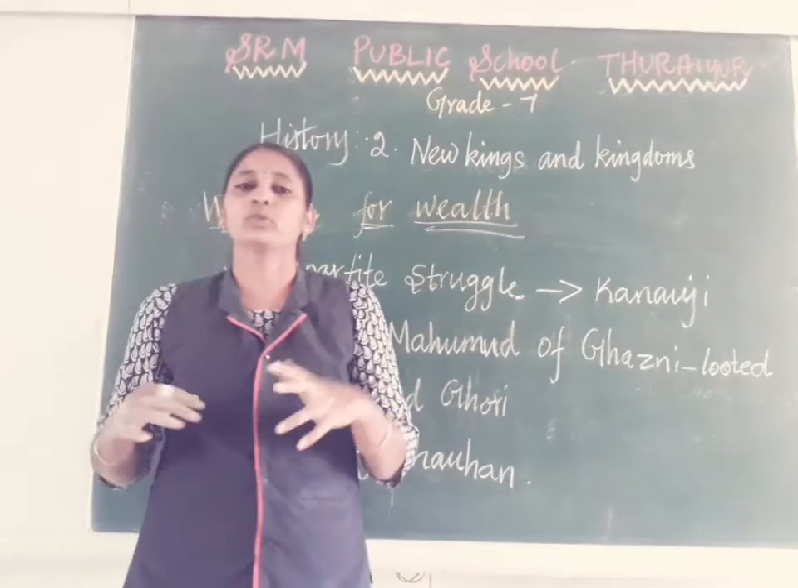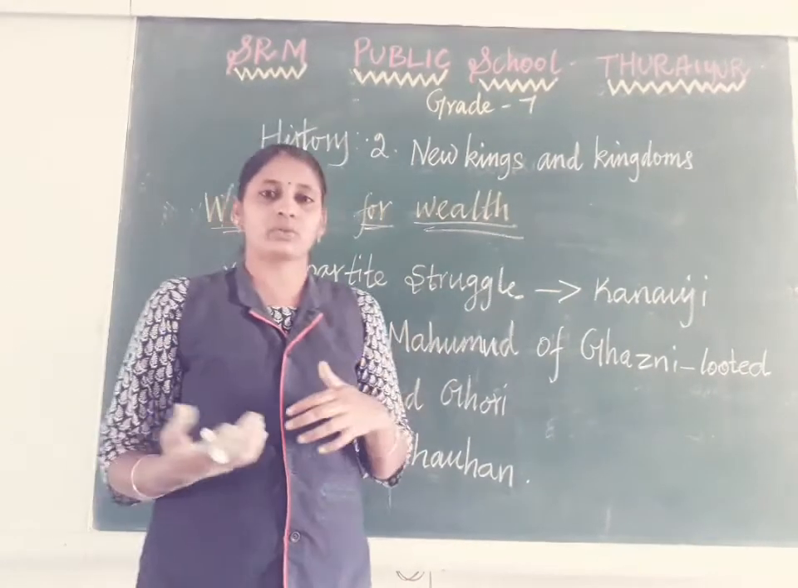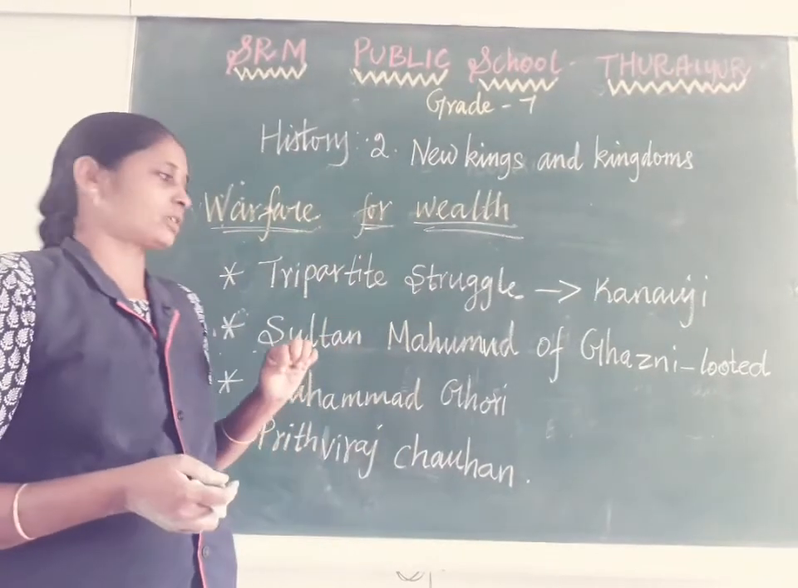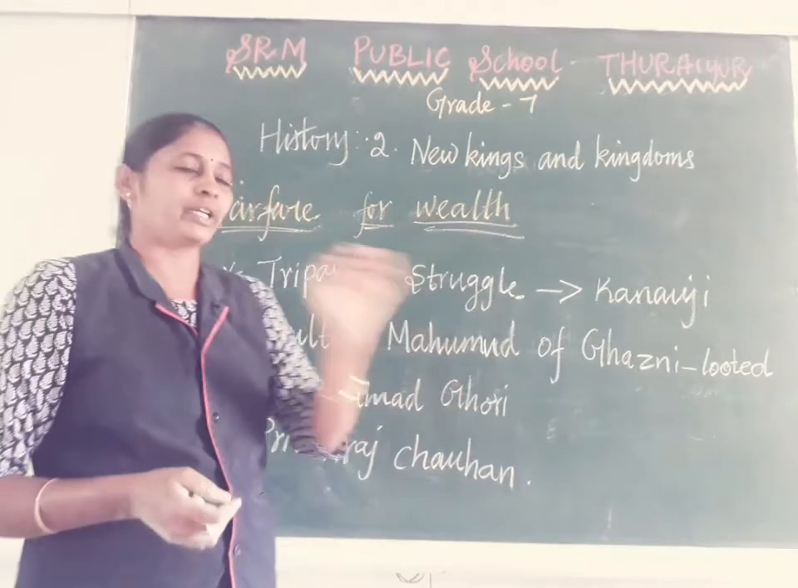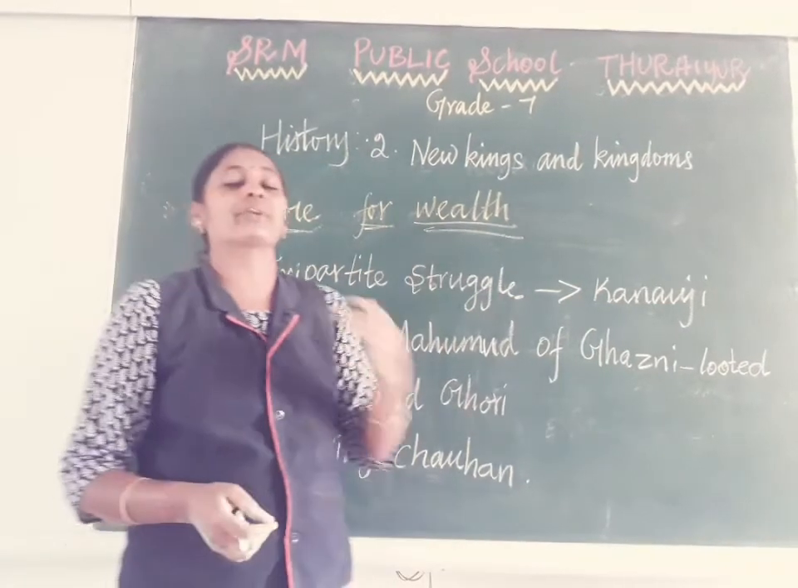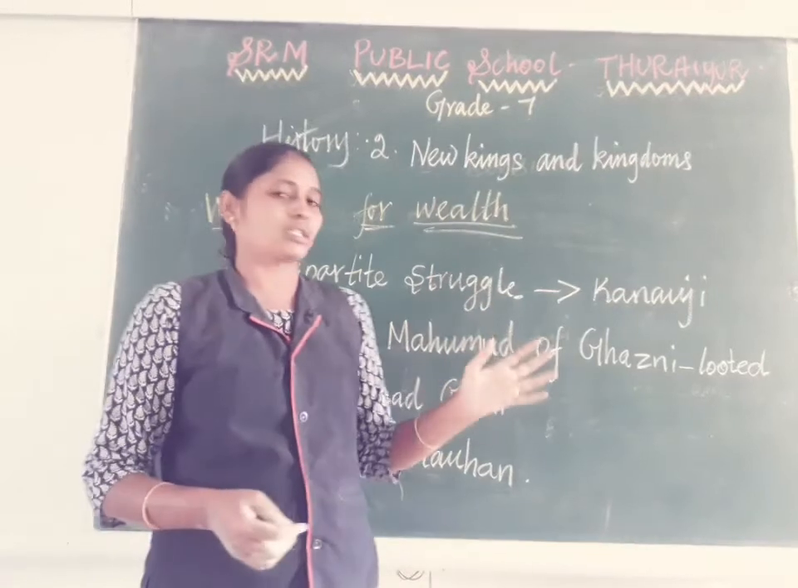Wherever he could get a lot of gold and precious stones, he focused on that place. Around 13 times he came to India, and each and every time he captured a lot of things from here to his country.